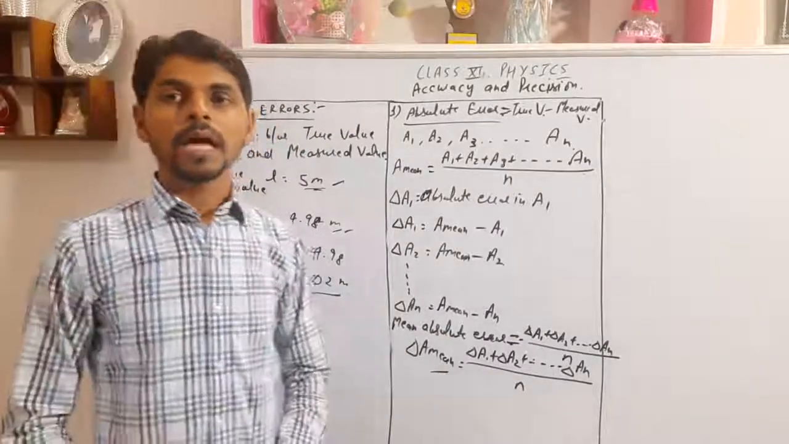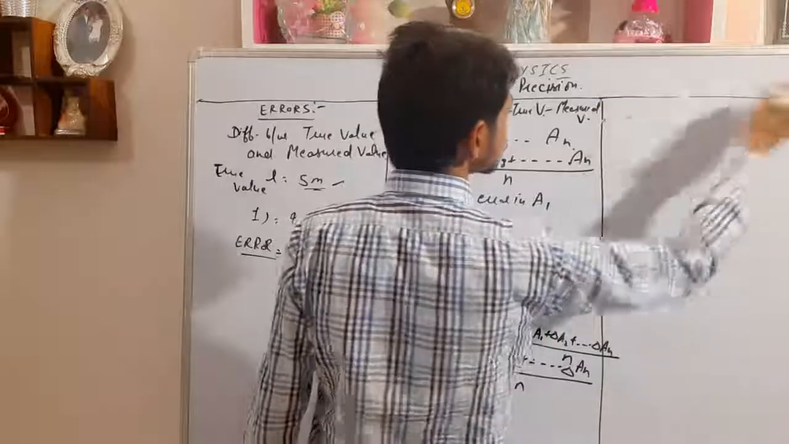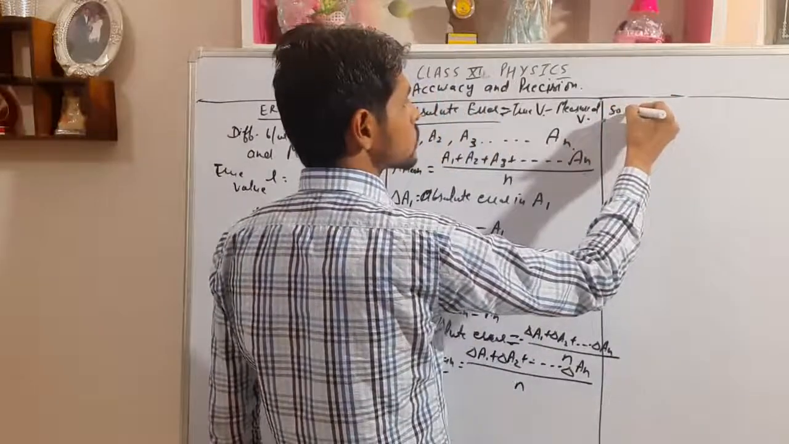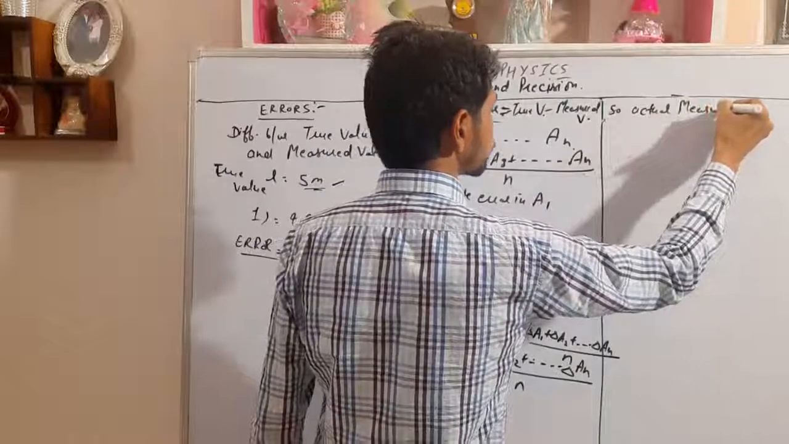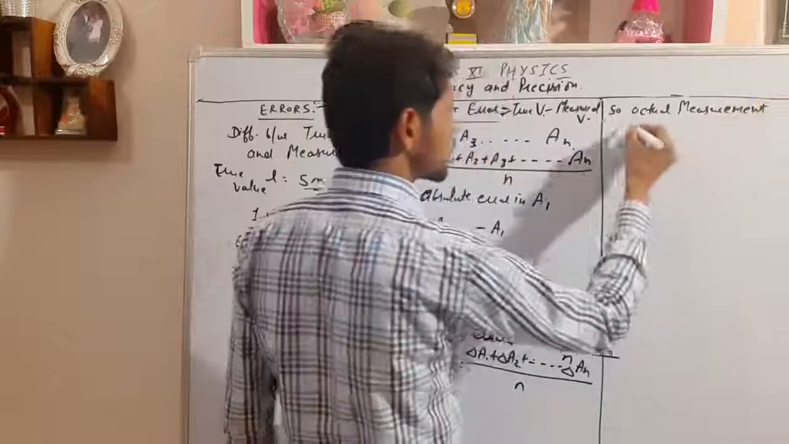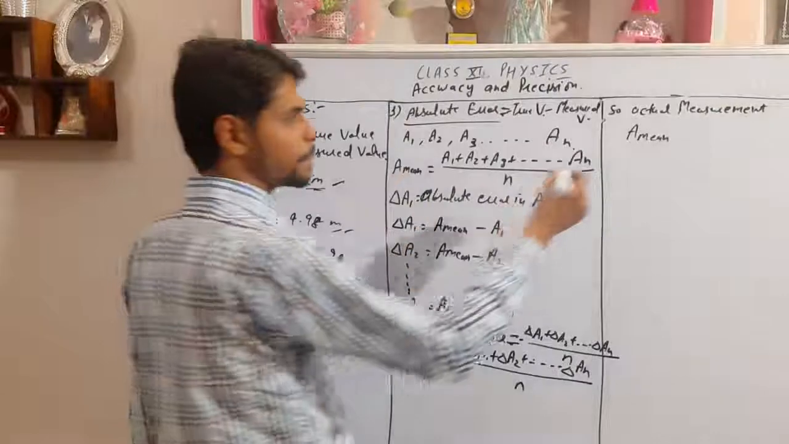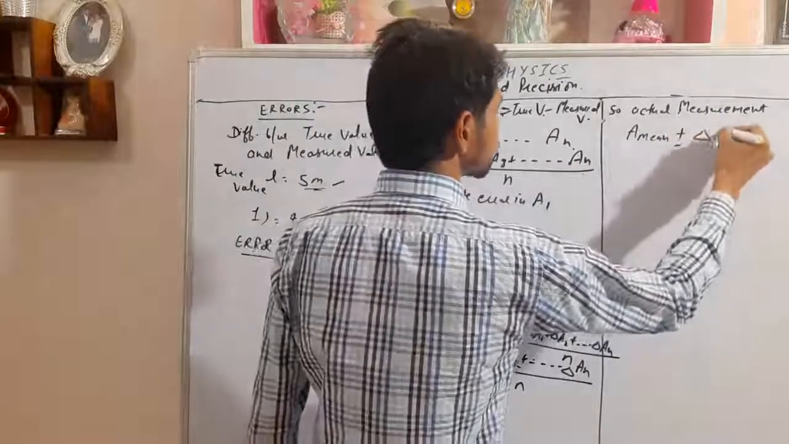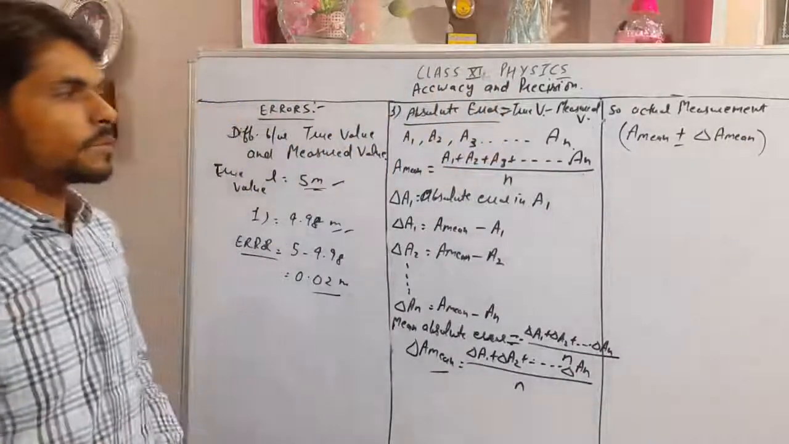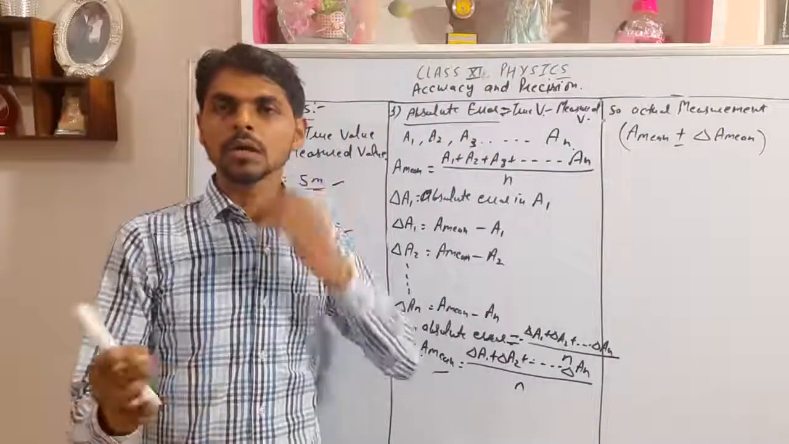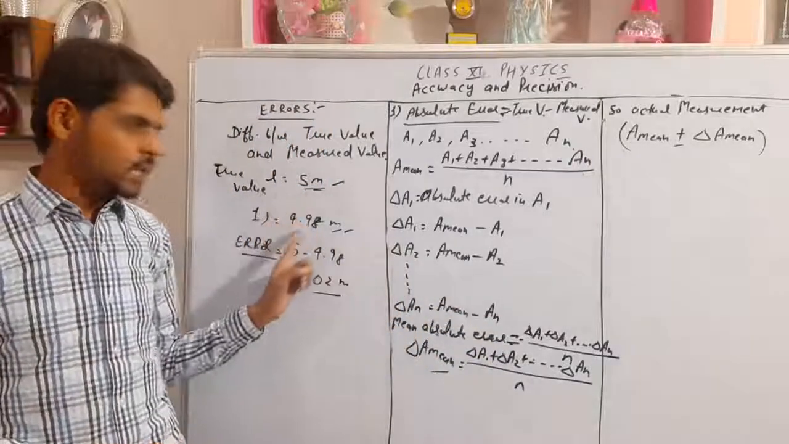So from the discussion, the actual measurement of a physical quantity can be written as A mean, that is the mean of measured quantity, plus or minus the mean of absolute errors. It means the total measurement will be the mean plus or minus our error. Suppose the true value was 5 meters and the measured value came out 4.98.